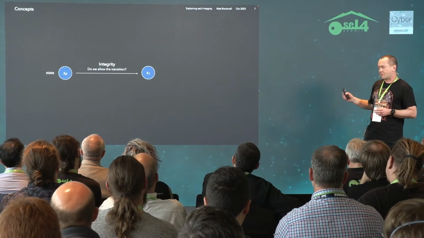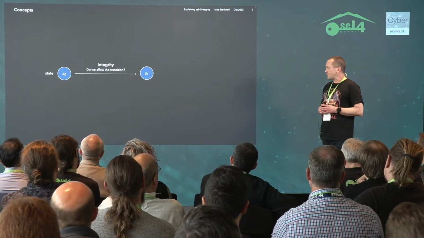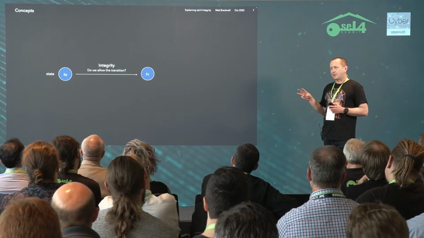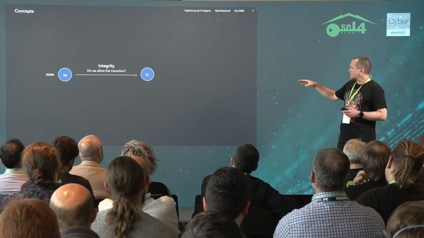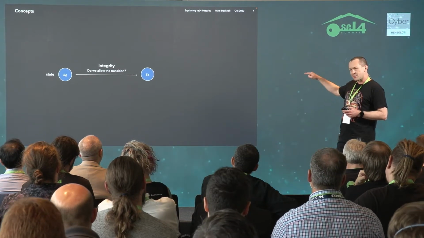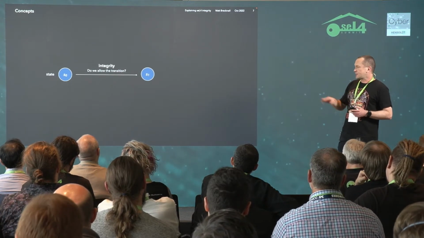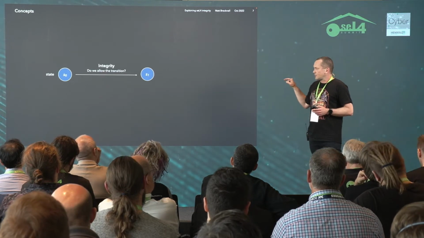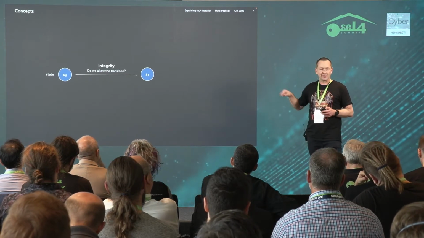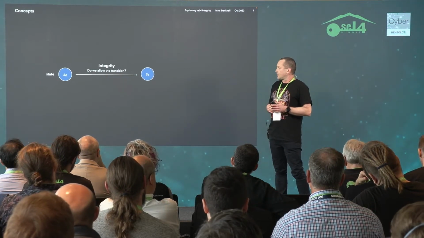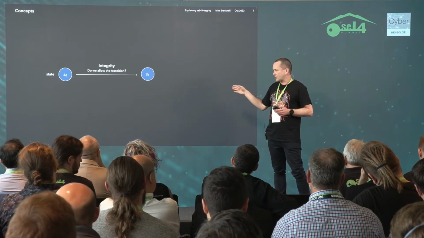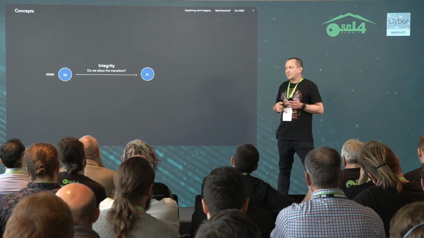Before I can tell you what's going to happen in this talk, we need to cover some basic concepts. There are sort of 3 key questions that these proofs ask us. The first one is, if we have a system that's a series of states, a series of state transitions, do we want to allow this state change to happen? So we've got 2 states here. There's a lot going on inside each state. They're going to be different. There's going to be state change there. Is that state change okay?